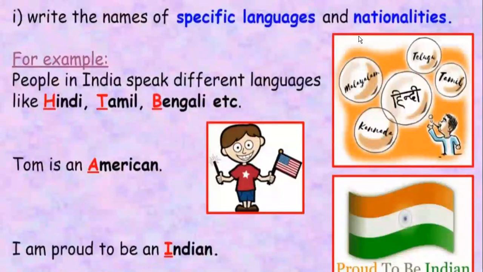Write the names of the specific languages and nationalities that I told you in the Indian cricket team one. People in India speak different languages: Hindi, Tamil, Bengali. So specific languages will also be in capital, and then nationalities as well. Like Tom is an American. I'm proud to be an Indian.